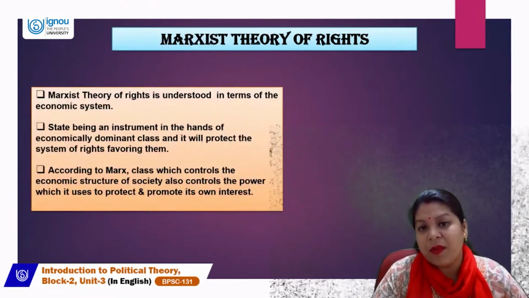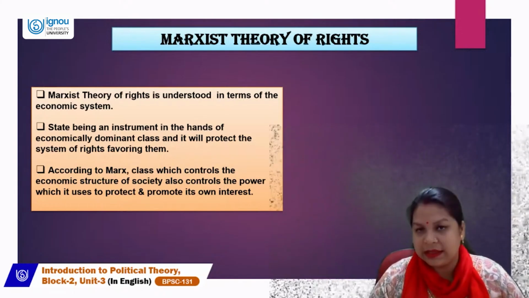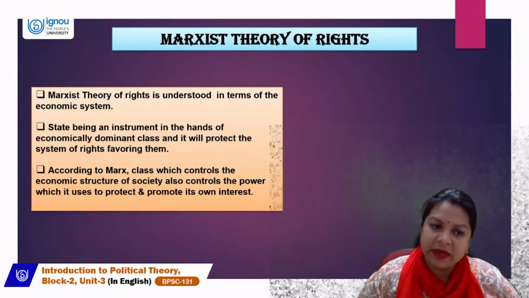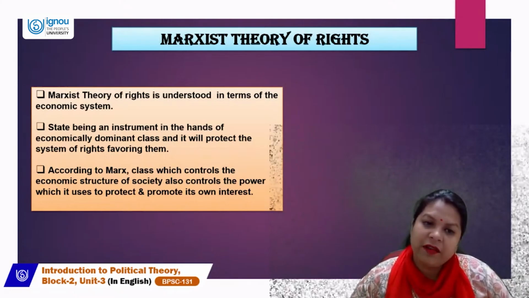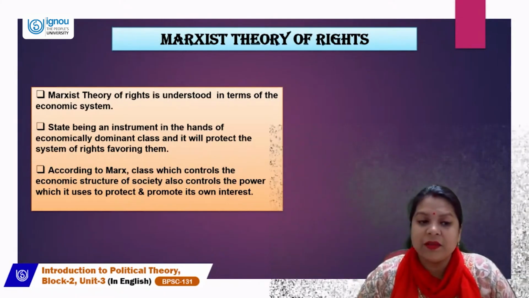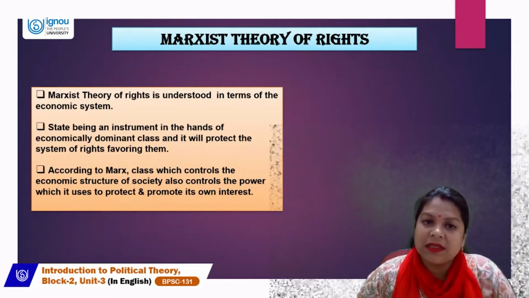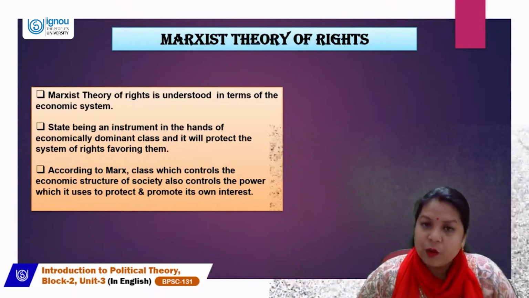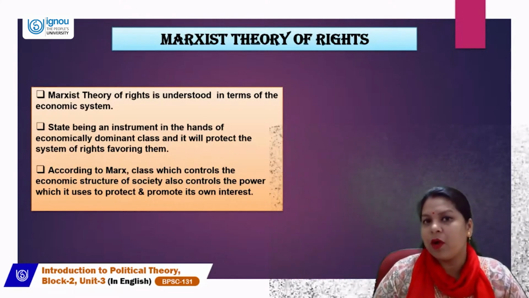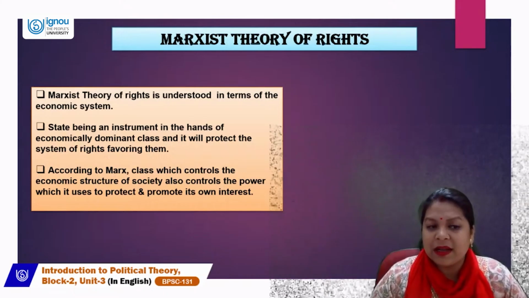Now let's move forward to Marxist theory of rights. Marxist theory of rights is understood in terms of the economic system. So whenever we are trying to understand Marxist theory of rights, we are going to understand the economic system, because the theory of right is understood in those terms. The state is an instrument in the hands of the economically dominant class, and it will protect the system of rights favoring them. So what Marxists believe is that the state, which is going to protect the rights, is an instrument in the hands of people coming from well-off classes, rich backgrounds, and it will protect the system of rights favoring them.